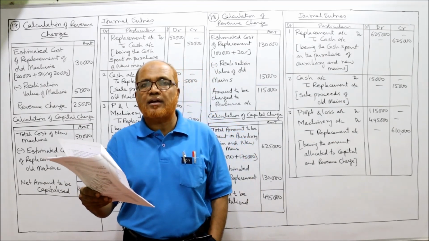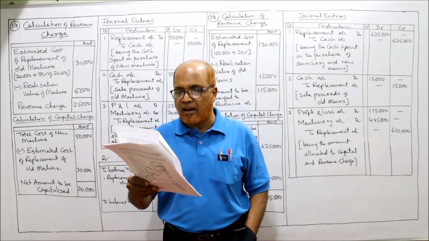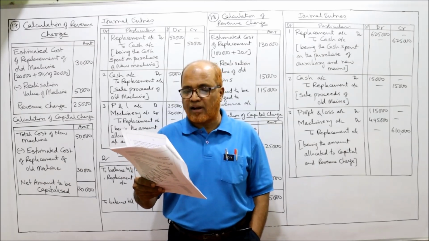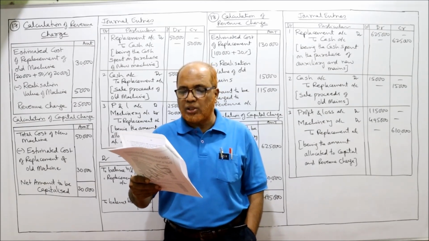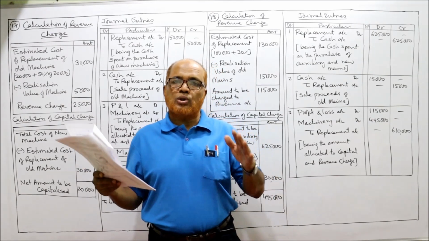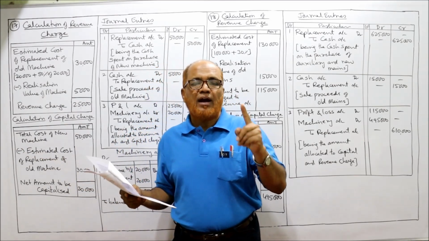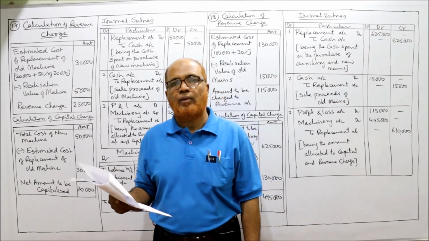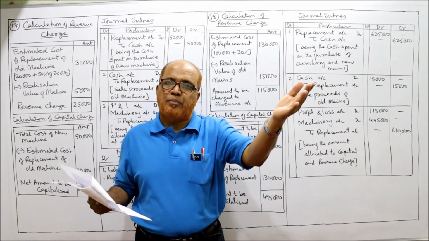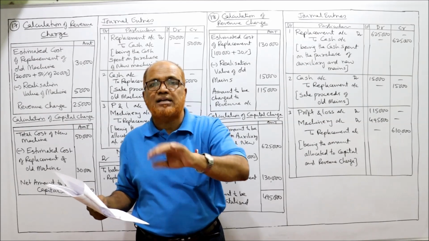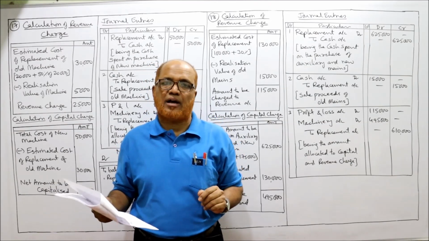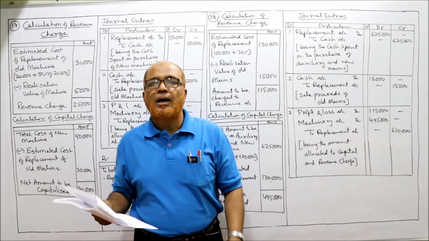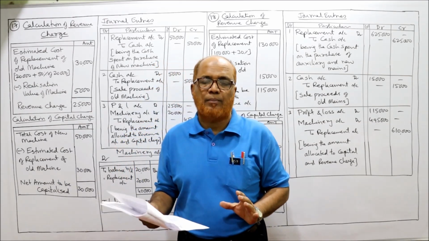You are required to allocate the cost of 50,000 between capital and revenue expenditure and to give the necessary journal entries for recording the above transaction in the books of the company. Also show the machinery account. So 3 things are there. First of all, we have to find out how much amount to be capitalized and how much amount to be charged to revenue account. And how much amount to be charged to P&L account and how much amount to be capitalized. Capitalized means charged to machinery account. Secondly, we have to pass the journal entries. Thirdly, we are required to make the machinery account. This is the problem, right?